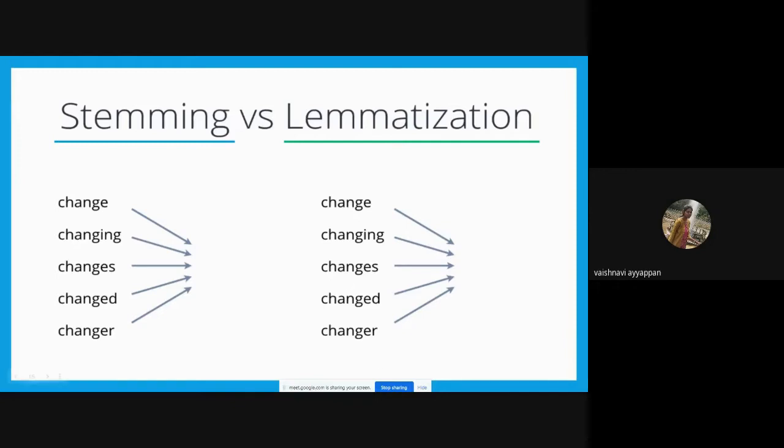We all know it will cut the common part. Here, they have common letters only till G, so the output will be chang, which eliminates the E. In lemmatization, the proper word will be displayed, that is change. I hope you all understand the difference between stemming and lemmatization.